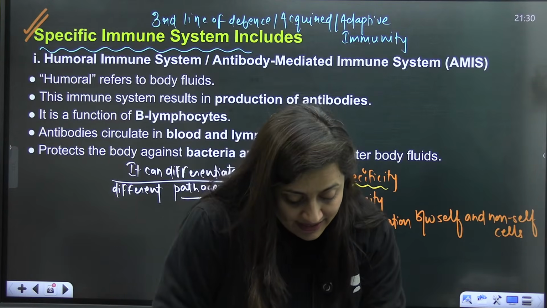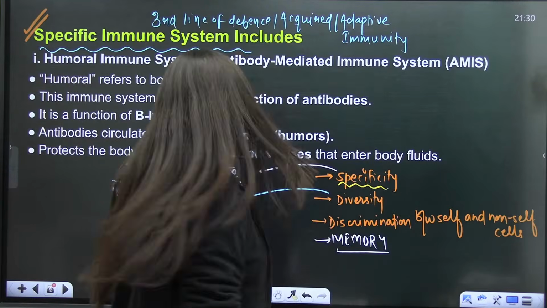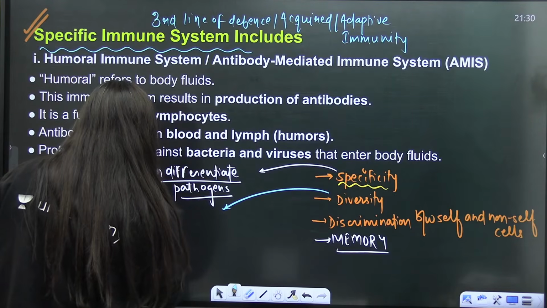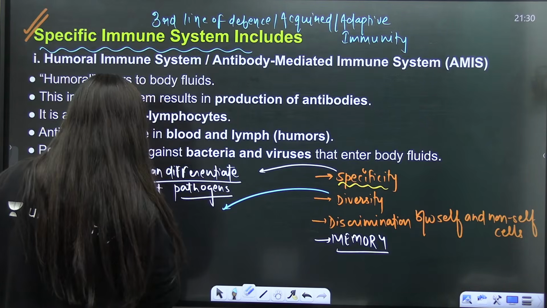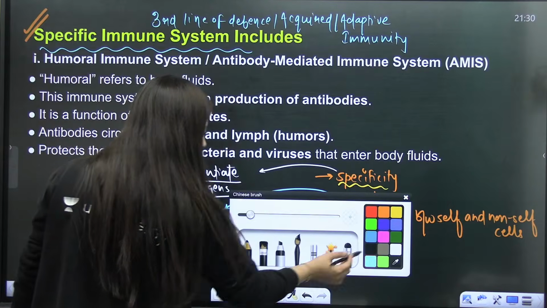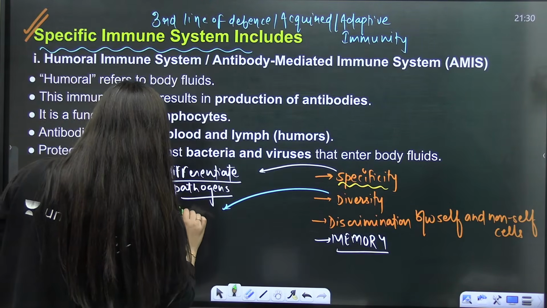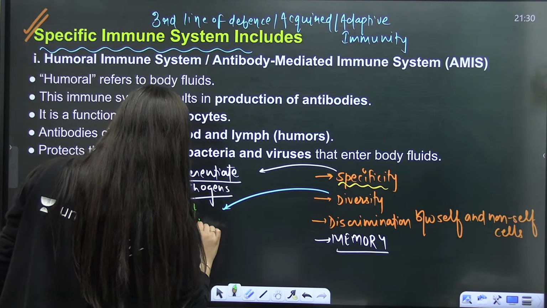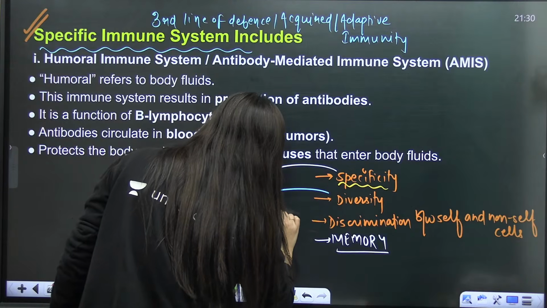It can recognize a different variety of foreign molecules or foreign agents, right, beta? So diversity means it can act against various foreign molecules.